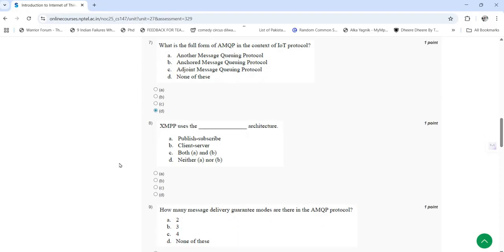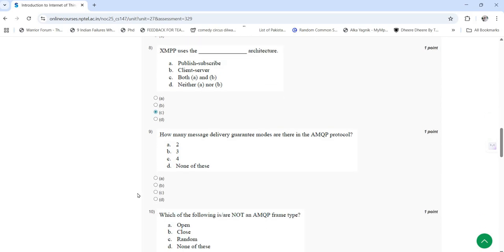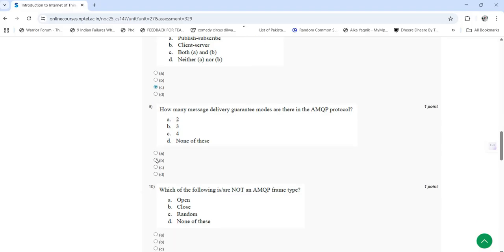Eighth question: XMPP uses dash architecture. So here it uses both publish-subscribe and client-server architecture. So the option is C. How many message delivery guarantee modes are there in the AMQP protocol? So here the answer is B, that is there are 3 message delivery guarantee modes.